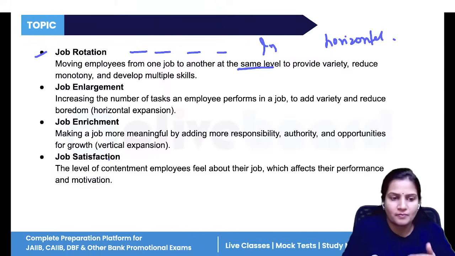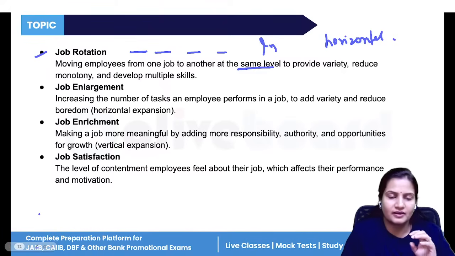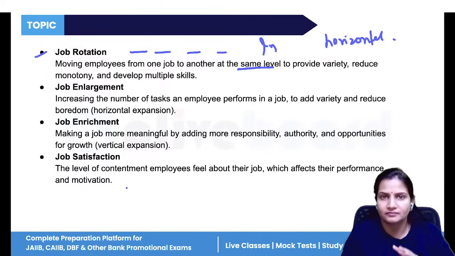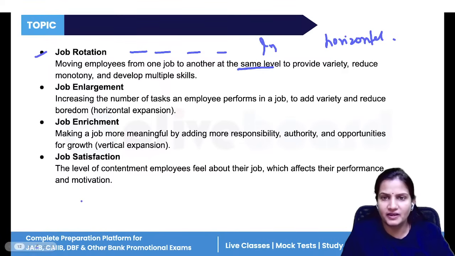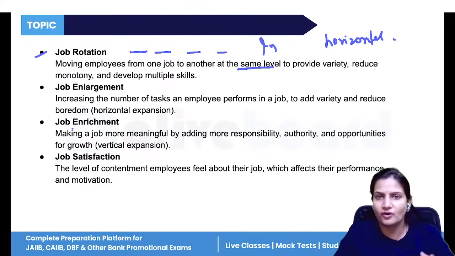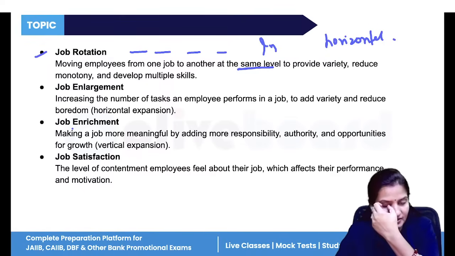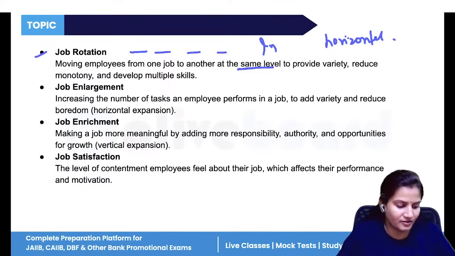Like on any day when one of your employees is absent from the bank, you can work in his or her place. That is the benefit the company gets when it provides a job rotation program, so that employees do not get bored doing the same type of job. So different variety is provided in the job, but it is done in the same level. So horizontal development is there.